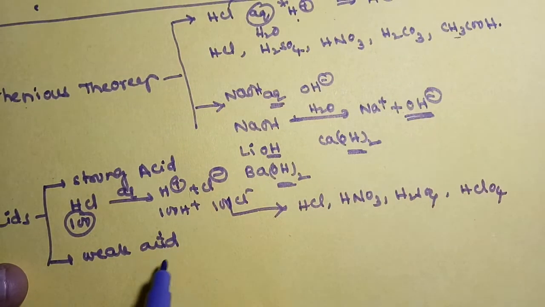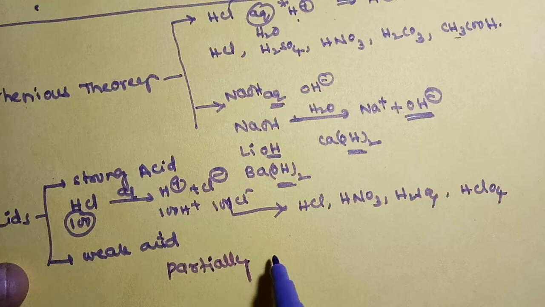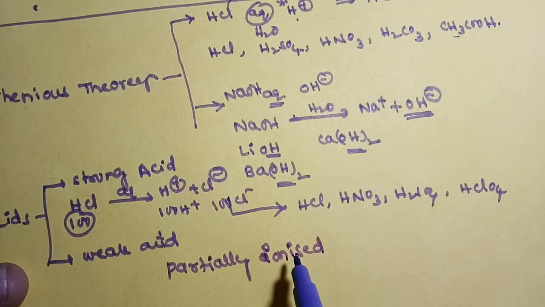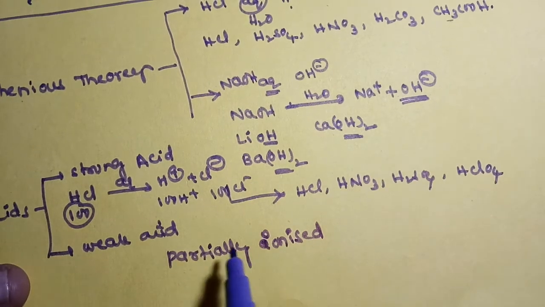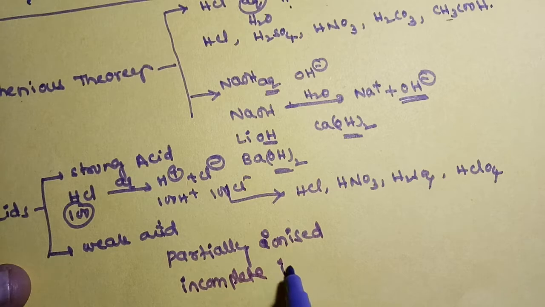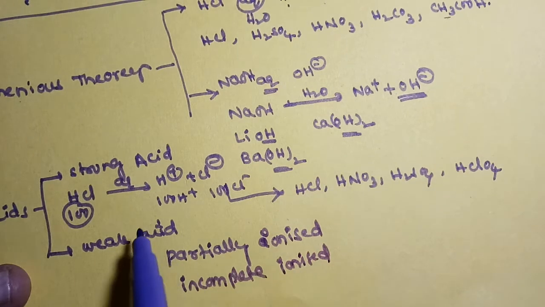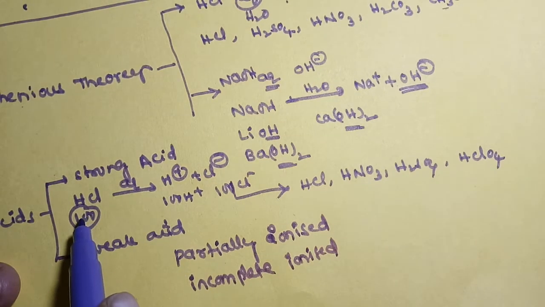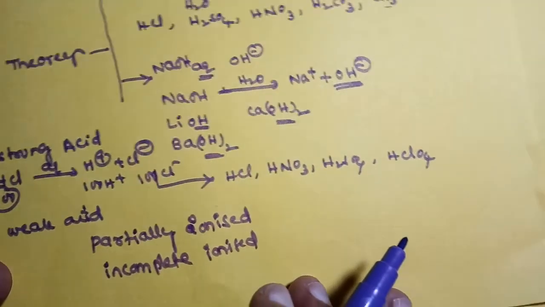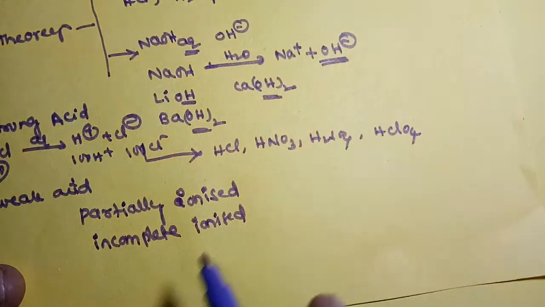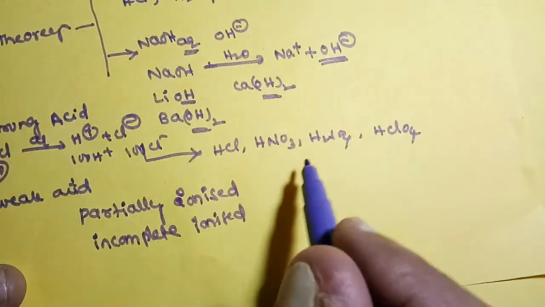Next, weak acid. A weak acid is an acid which is partially ionized. Partially ionized means incomplete ionization. In the prior case, when you dissolved 100 molecules, all 100 molecules dissociated. Here, if you dissolve 100 molecules, only a part dissociates, around 60 to 70 molecules.